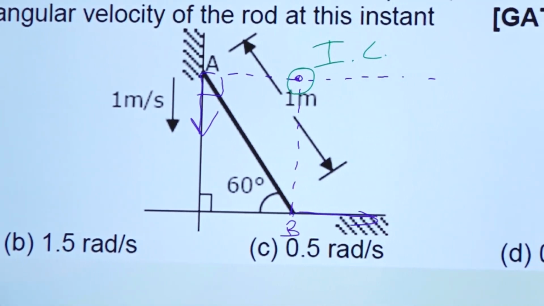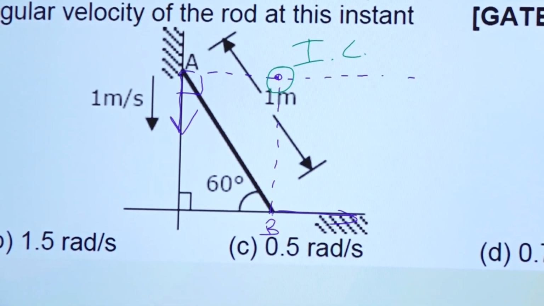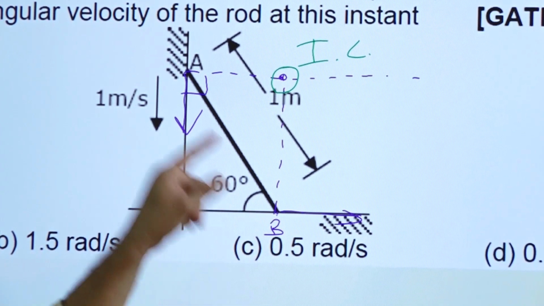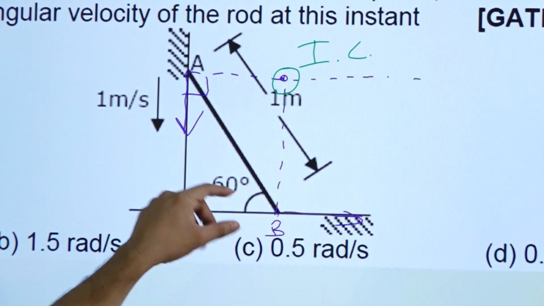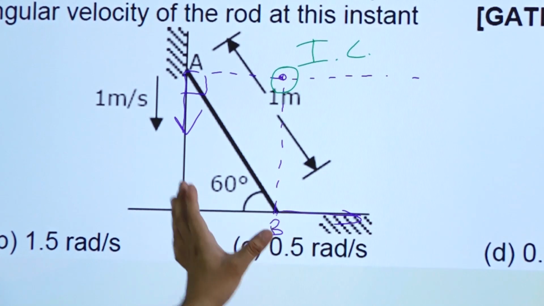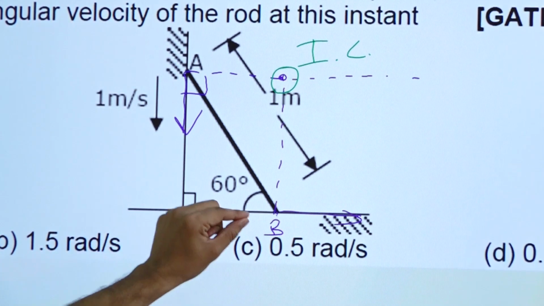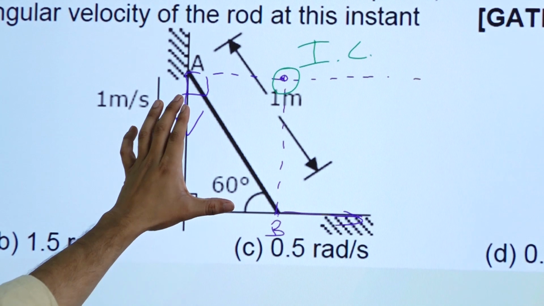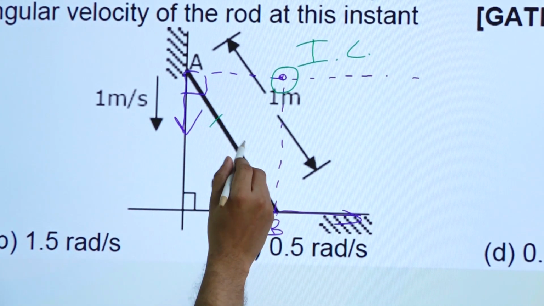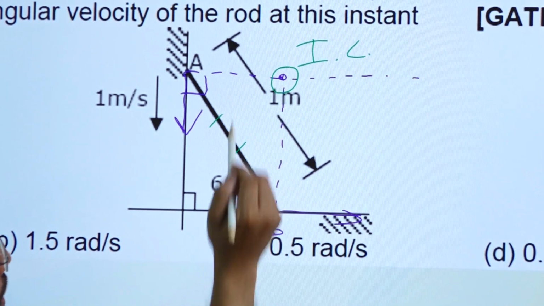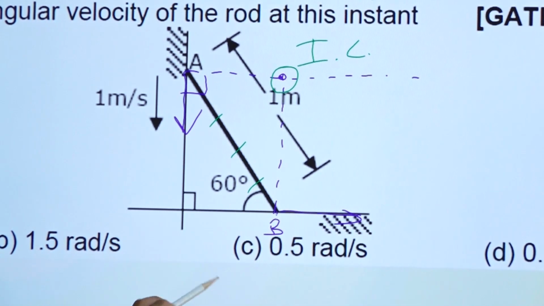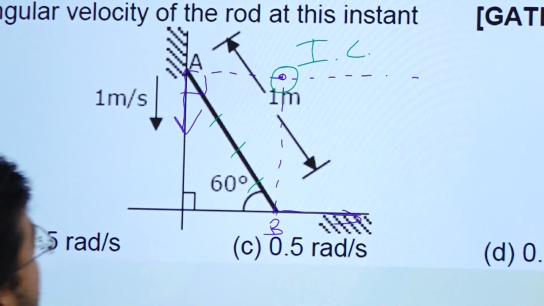Okay, so what is the property of a body about its instantaneous center? At that instant, the whole body may be considered to be rotating about this point IC, and each point of this body will have the same angular velocity about IC, right. So whether you take this point, this point, or this point, anywhere, about IC all the points will have the same angular velocity, not the same velocity, the same angular velocity, right.